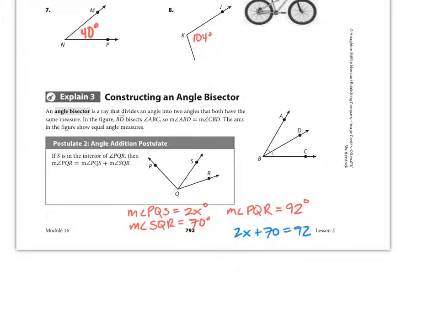What's nice about when we have angle bisectors, I'm not going to make up an example with this one, but if I know the measure of this one, whether it's a specific measurement, like 60 degrees, or an expression, like x plus 10, I know that this other angle right here will be exactly the same. It'll be 60 like the other one, or it'll be x plus 10 like the other one. Stuff like that could help you with setting up your equations should you need to.